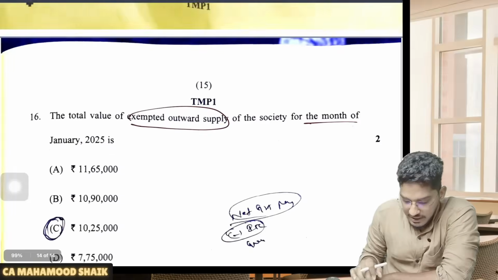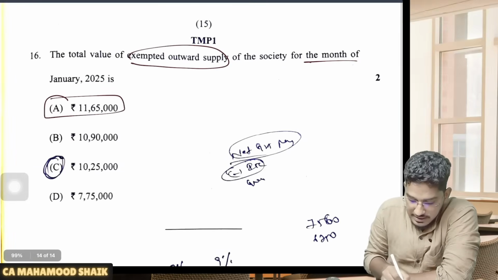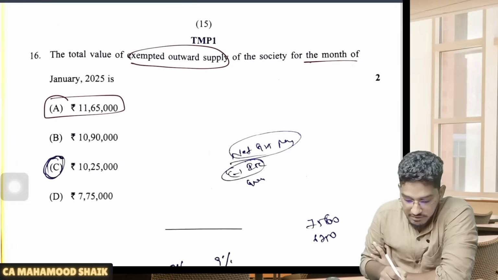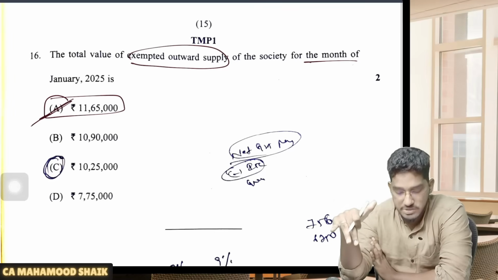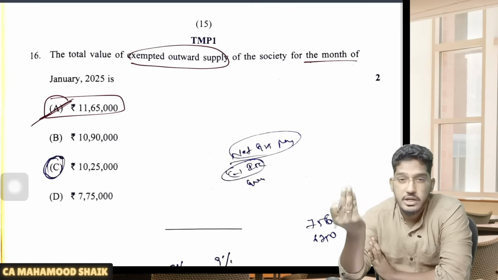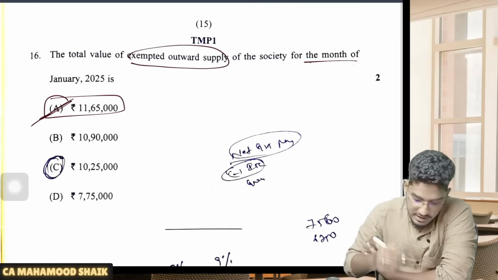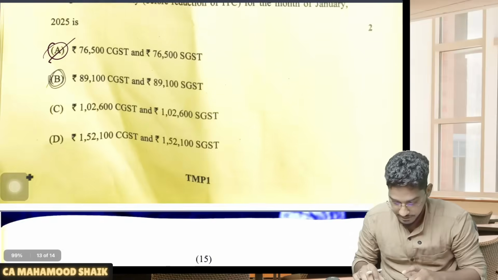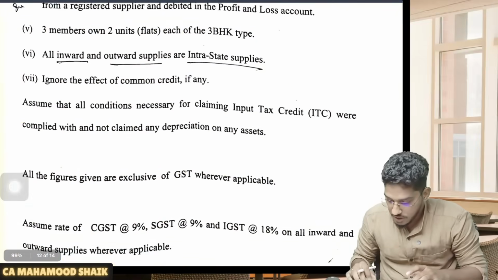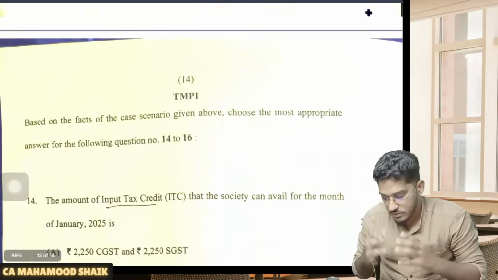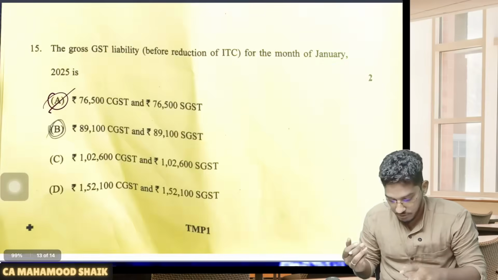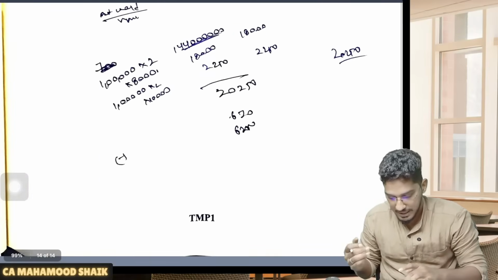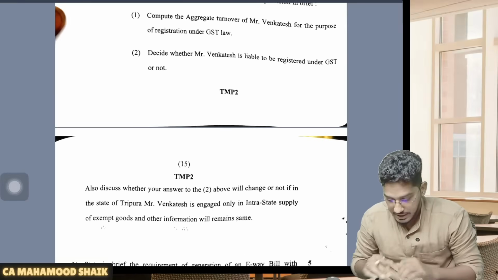So they might have considered this point of view, that they are considering the excess value beyond 7,500 also in the exempted category. With that logic, they might have given the answer here as 11,65,000. But it is somewhat linked with the CA Final pure agent related concept, so we have to wait for the suggested answer. And also the shops related point, that is what I strongly believe according to the provision. So let us wait for the suggested answers on these matters. So this is regarding the MCQ part.